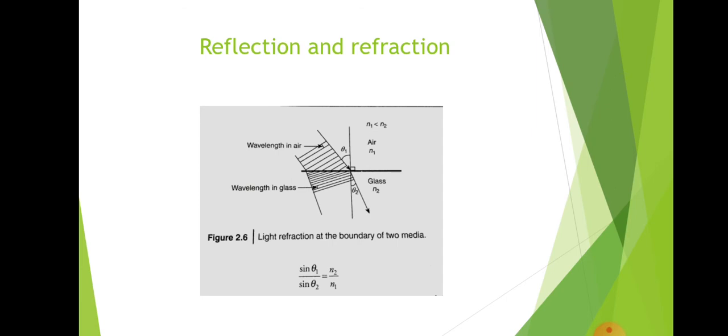According to Snell's law, the degree of refraction or bending depends upon the relative refractive indices of the two media.